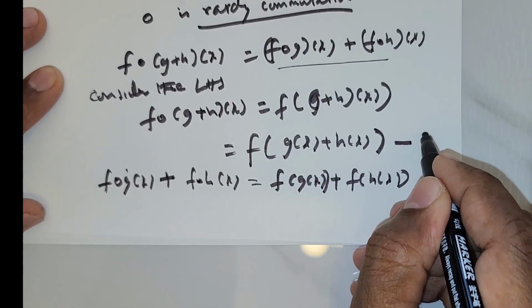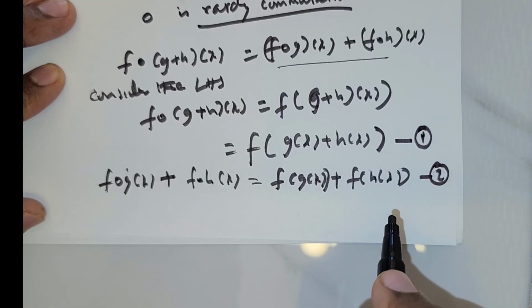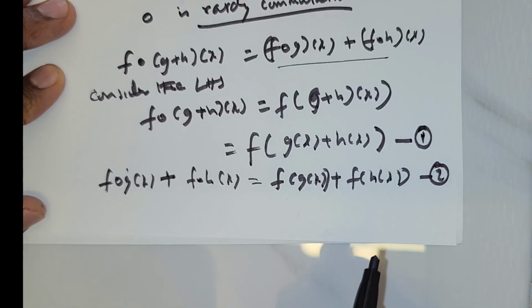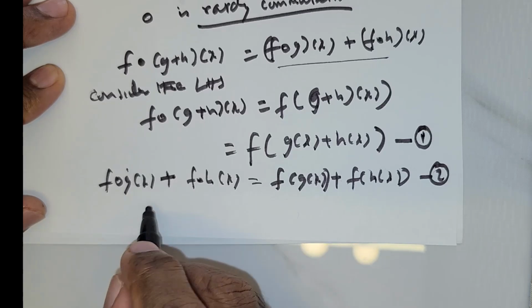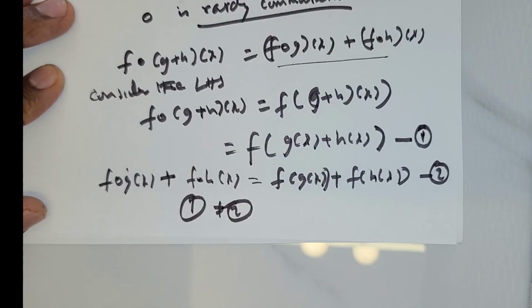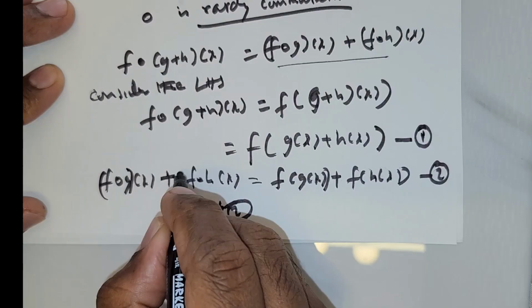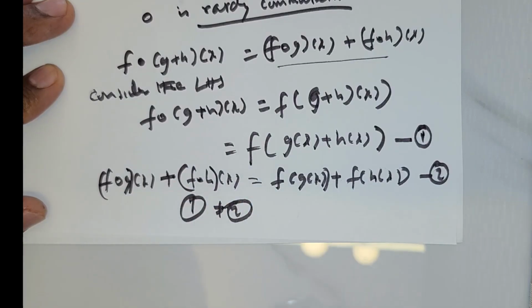Now if you were to take this as 1 and this as 2, for sure 1 is not equal to 2. Probably I can place the parentheses.